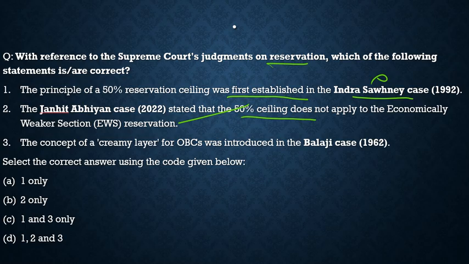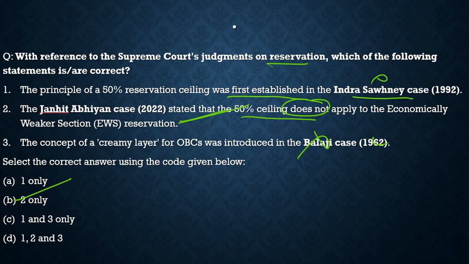So with respect to this question, the correct statements are statement 2 and statement 3. The correct answer to this question is stated that the 50% ceiling does not apply in the Janhit Abhiyan case. It is correct. Second, the concept of creamy layer for OBCs was introduced in the Balaji case, no, in the Indira Sawhney case. So with respect to this question, the correct statement is option 2 only. So with this, I hope you had understood the article.